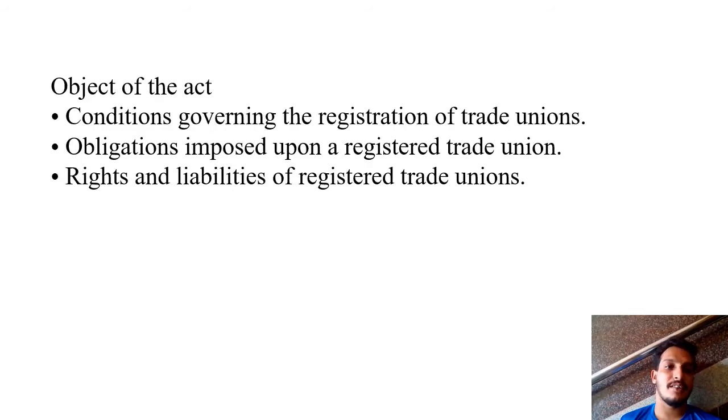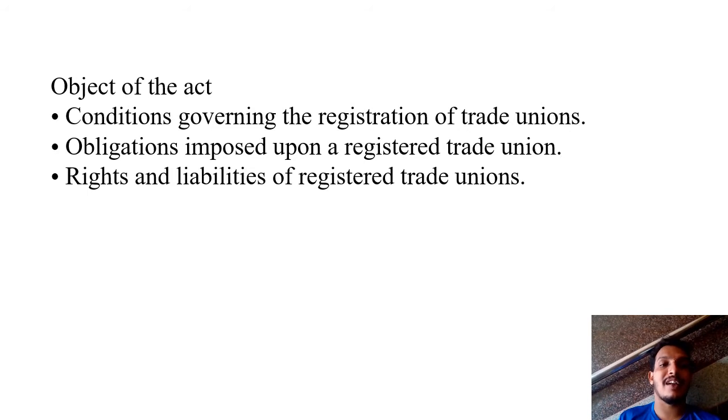Objectives of the Act. What are the main objectives of the Trade Union Act 1926? There are three main objectives. The first one is the conditions governing the registration of trade unions. If they want to register, these conditions govern the registration of the trade unions. Next, the obligations imposed upon registered trade unions.